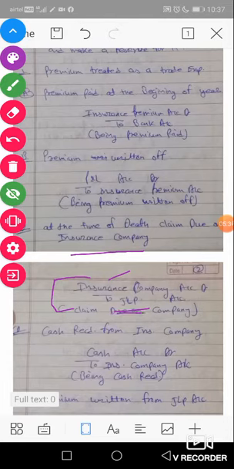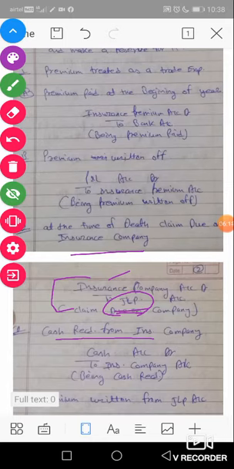If we make a claim on the insurance company at the time of death, then we pass the journal entry: insurance company account DR to JLP. It means we claim the amount from the insurance company, so the insurance company is debited because we want the amount from it, and the amount is credited to our JLP account. JLP account is a special account made for the claim on the joint life policy. The next entry is cash received from the insurance company.